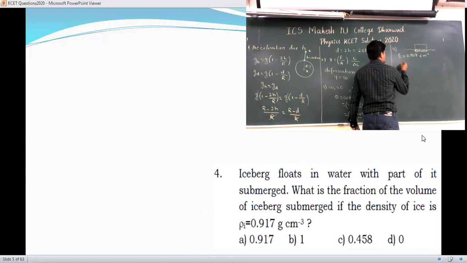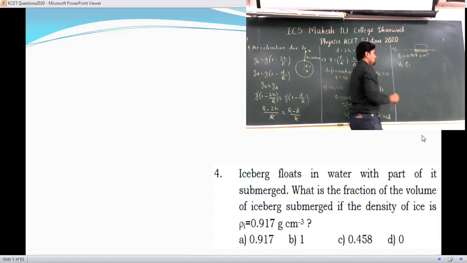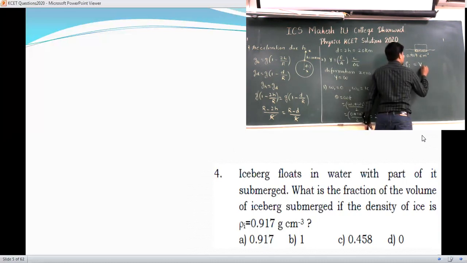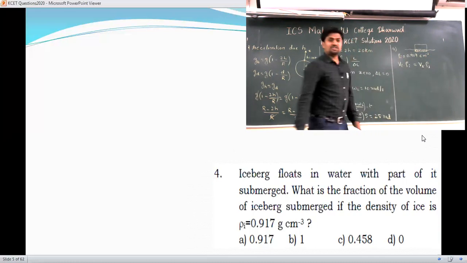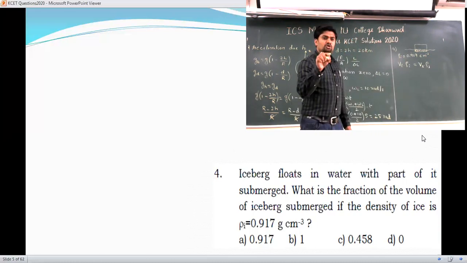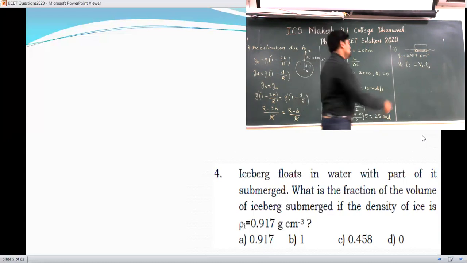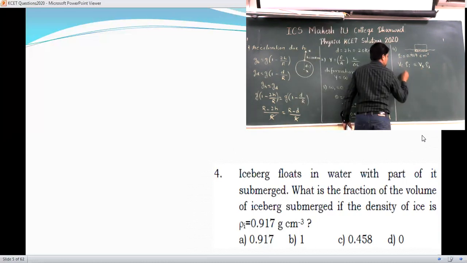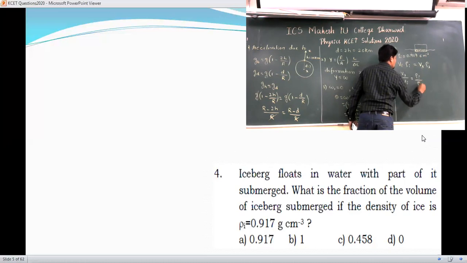Here we can use the formula VI, volume of the ice, into density of the ice, equal to the volume of the liquid displaced into density of the liquid. But they are asking the fraction of the volume of the iceberg submerged, so you need to calculate VL by VI. Then VL divided by VI is equal to rho I divided by rho L.